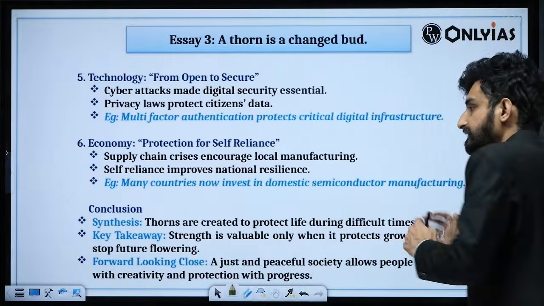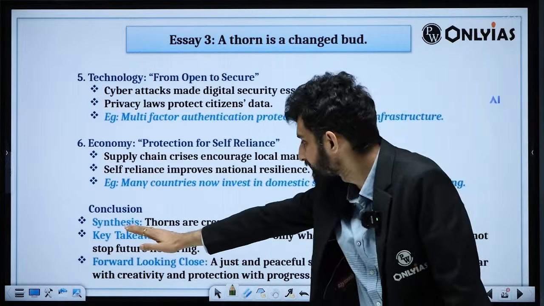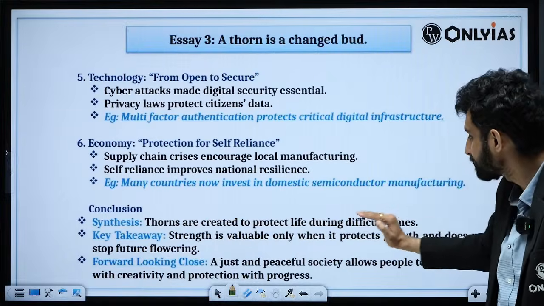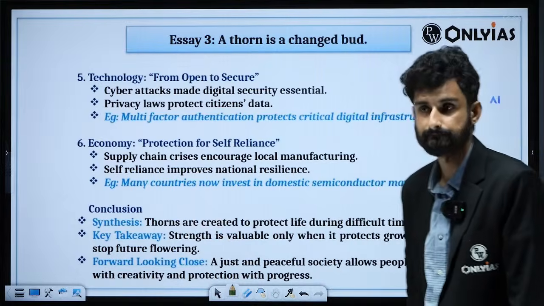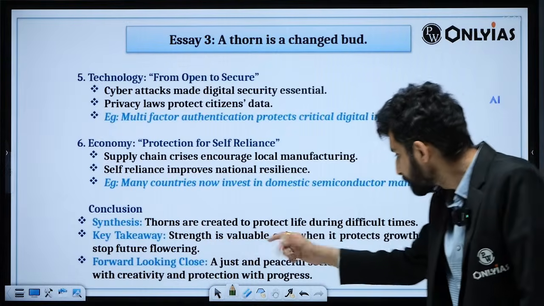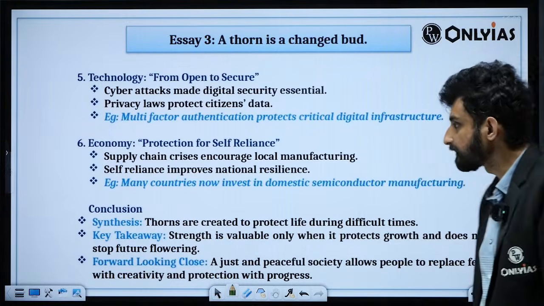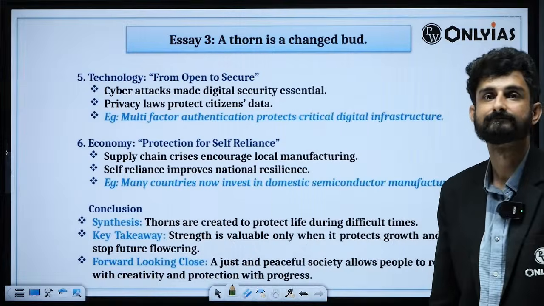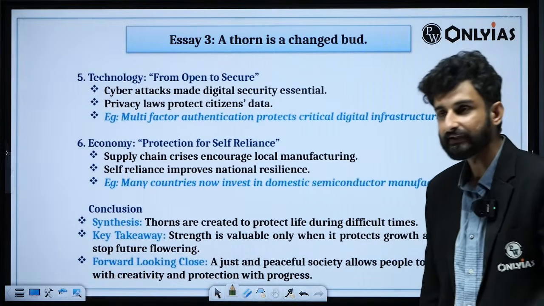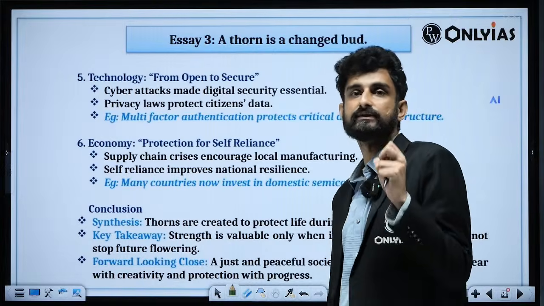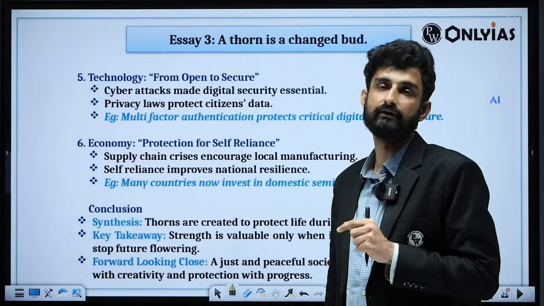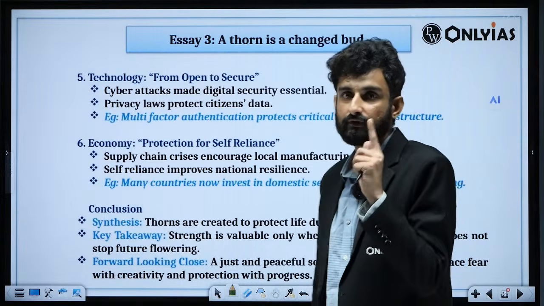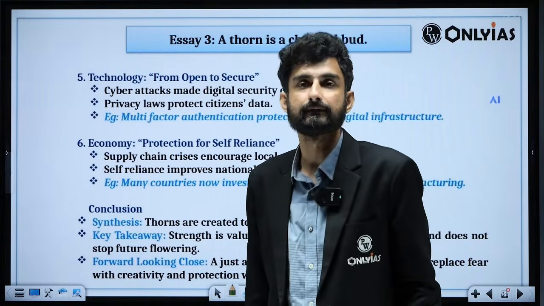So we have cause and effect, and therefore we can synthesize that thorns are created to protect life during difficult times, and therefore not necessarily they are always bad. Strength is valuable only when it protects growth and does not stop future flowering. It is an adaptation in biology: a cactus has various thorns on its body or surface. Why? Because it does not want someone to come and eat it.